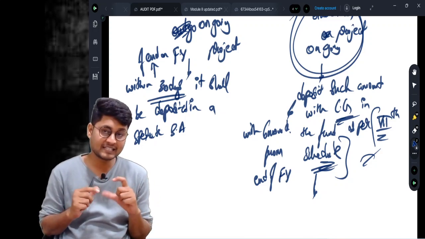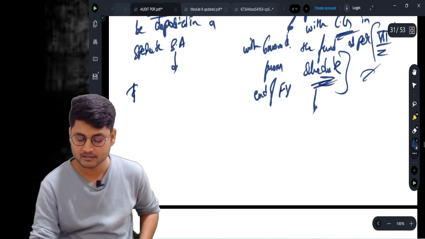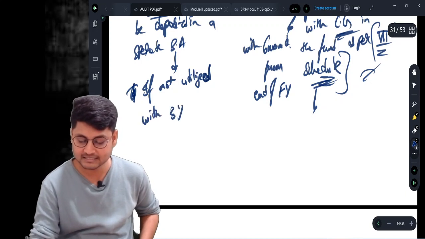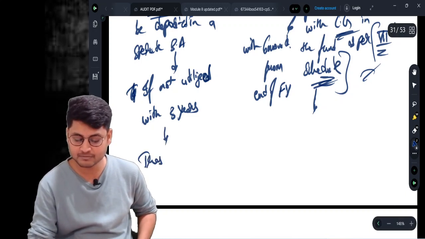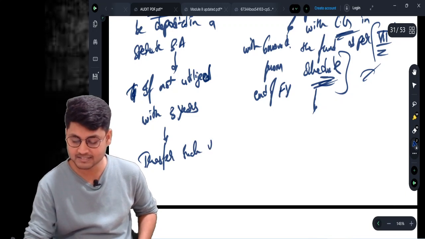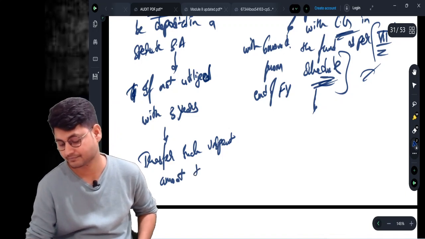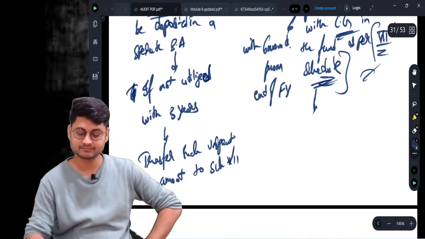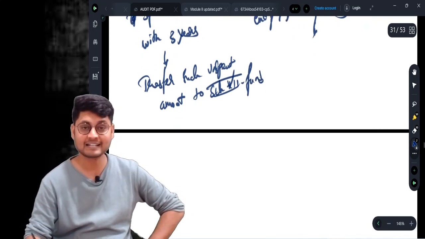If it is not utilized within 3 years from such account, then transfer such unspent amount again to the Schedule 7 fund, which is in the hands of the central government.